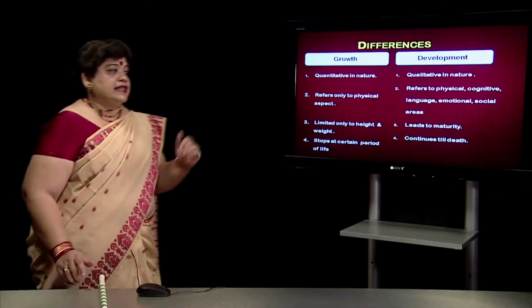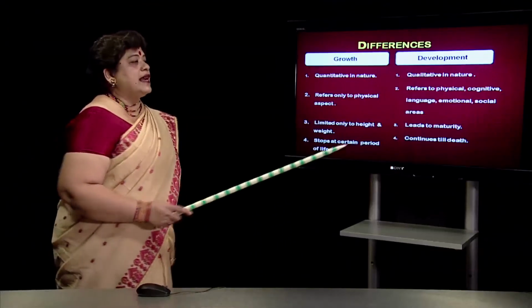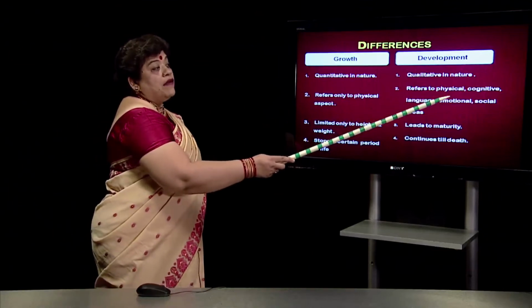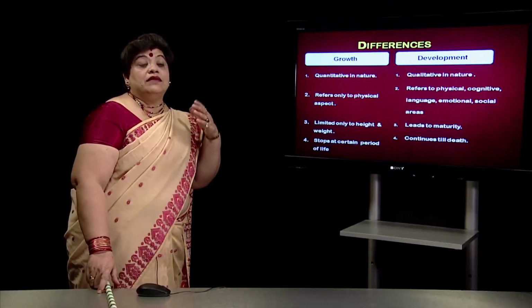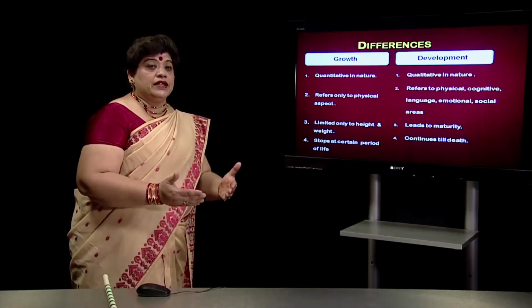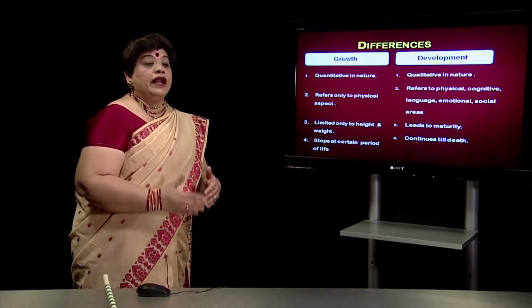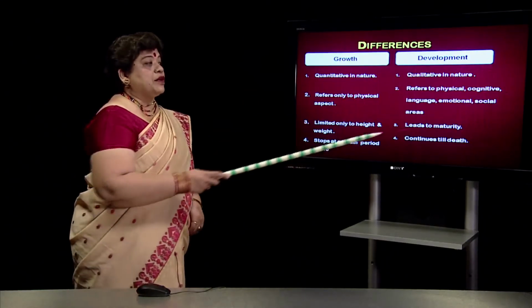Again, I take the example of running. I am sticking to the same example so that you are able to understand the situation better. When I say physical development, if the bones are not properly developed, if the muscles are not developed, then the child will not be able to run. Cognitive development is required for running. Why? The child must know, the child must reason out, and the child must anticipate how much strength is required to put my step forward and how far I must put my step forward. So cognitive development is required.